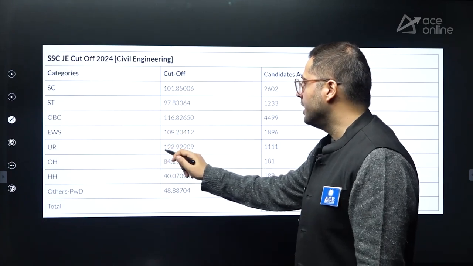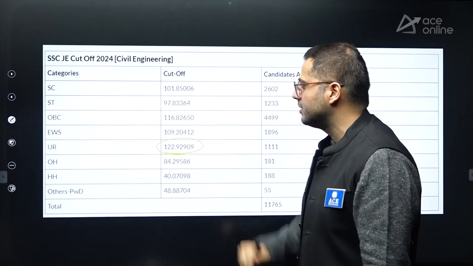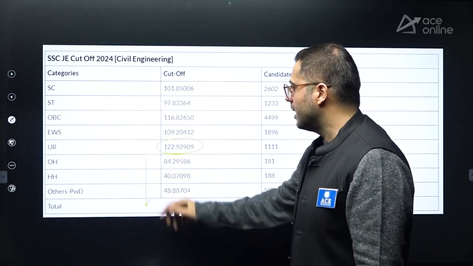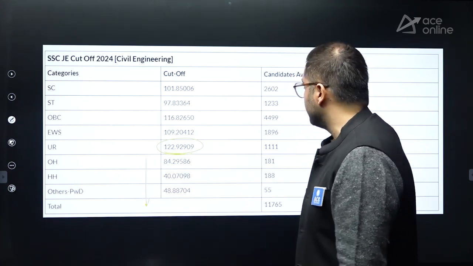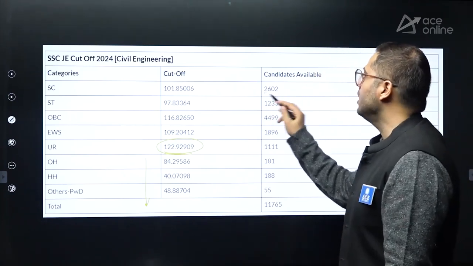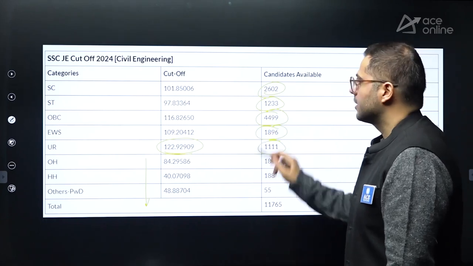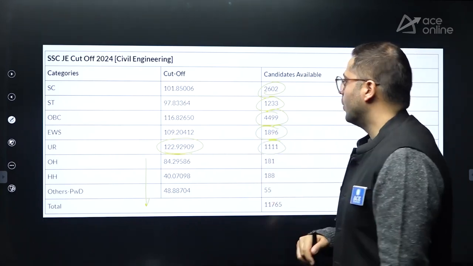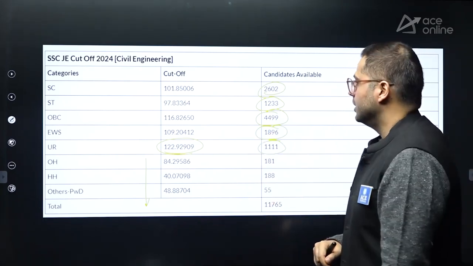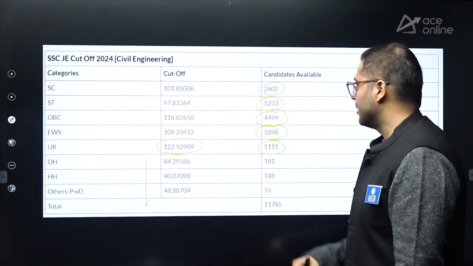For unreserved category, it was 122.92, so approximately 123. For other categories, the handicapped categories, it is very much less. Now you can see how many candidates were called for different categories. For the unreserved category, 1,111 students were considered for the paper 2 examination.